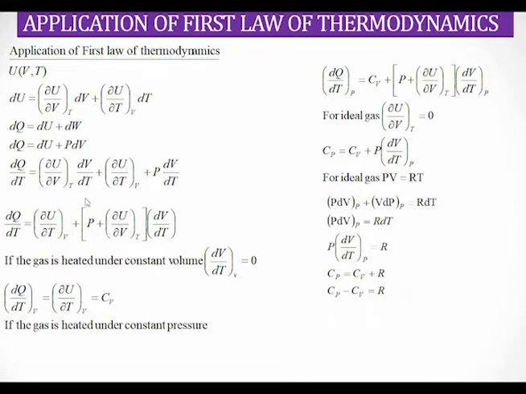So dQ/dT is equal to (∂U/∂T) at constant volume plus [P plus (∂U/∂V) at constant temperature] into dV/dT.